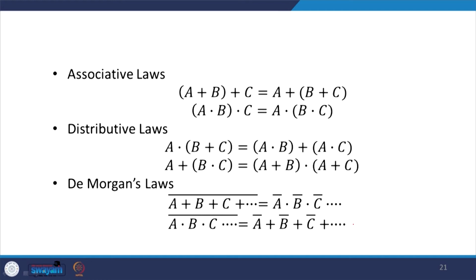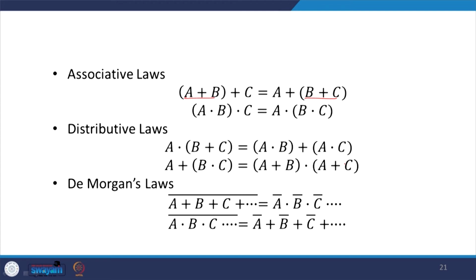Associative laws: we have A plus B plus C is equal to A plus B plus C. So, either you can associate A plus B or you can associate B and C, and similarly A into B into C is equal to A into B into C. Then we have the distributive laws, A into B plus C is equal to A into B plus A into C. Similarly, A plus B into C is basically A plus B into A plus C. Then there are De Morgan's laws basically.